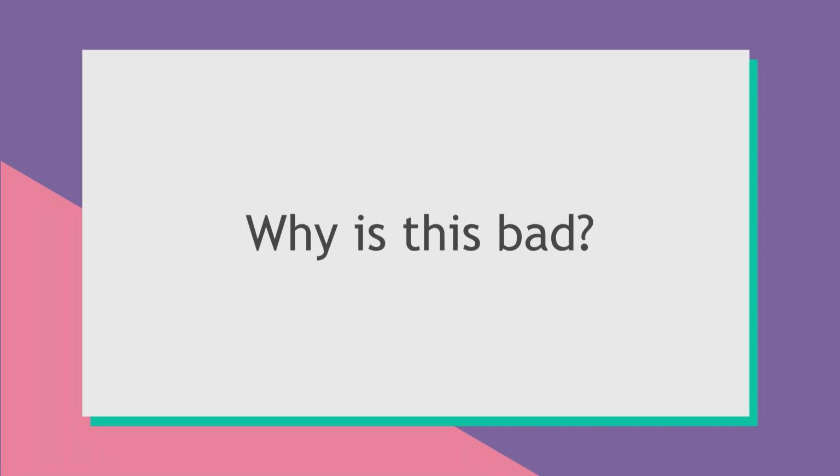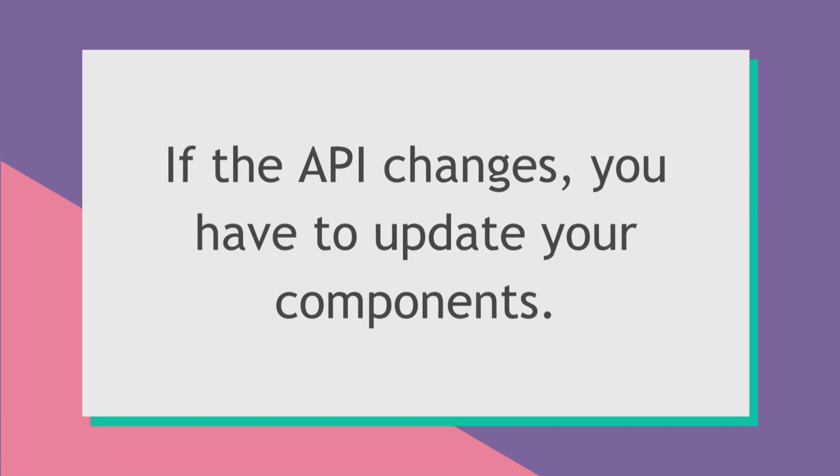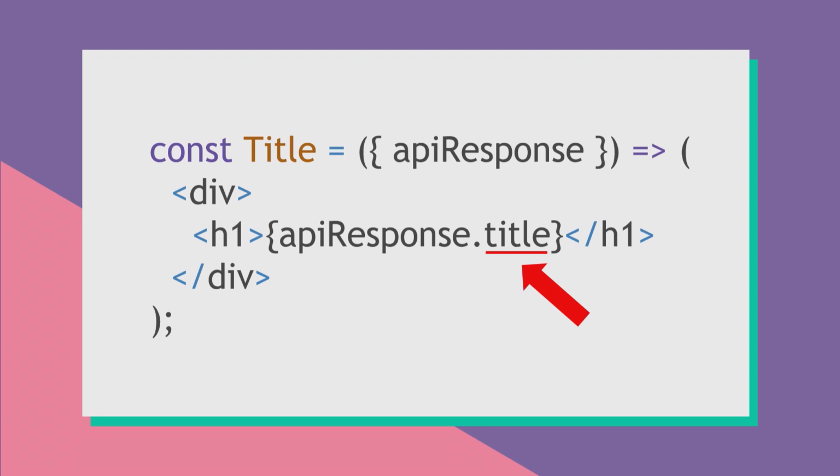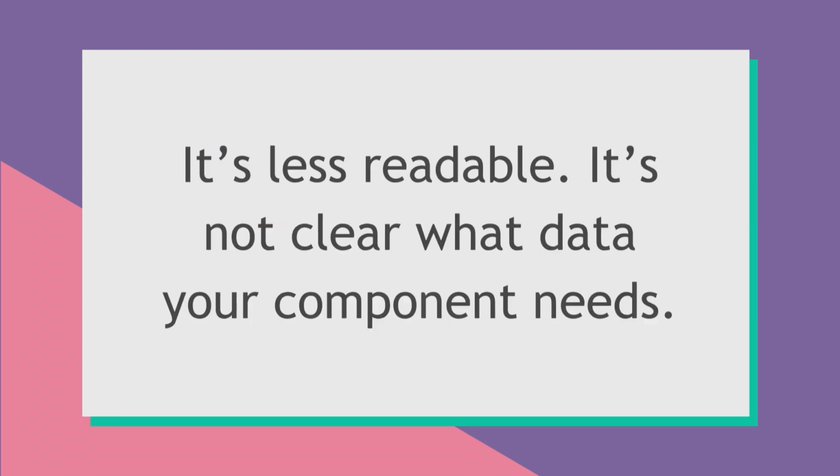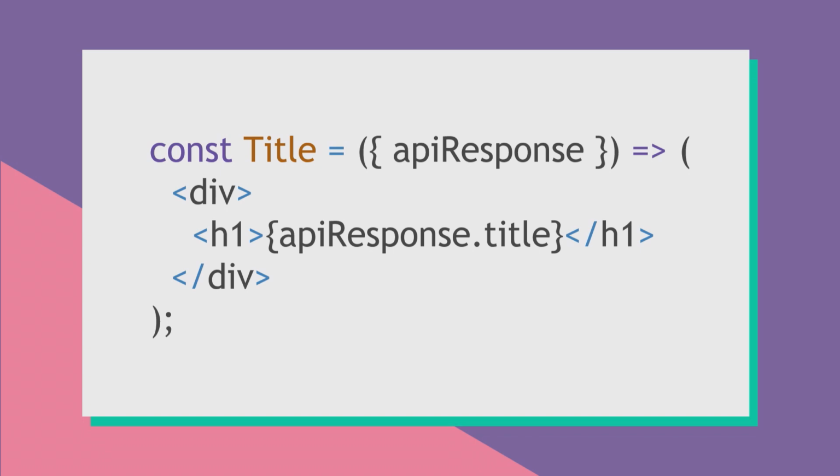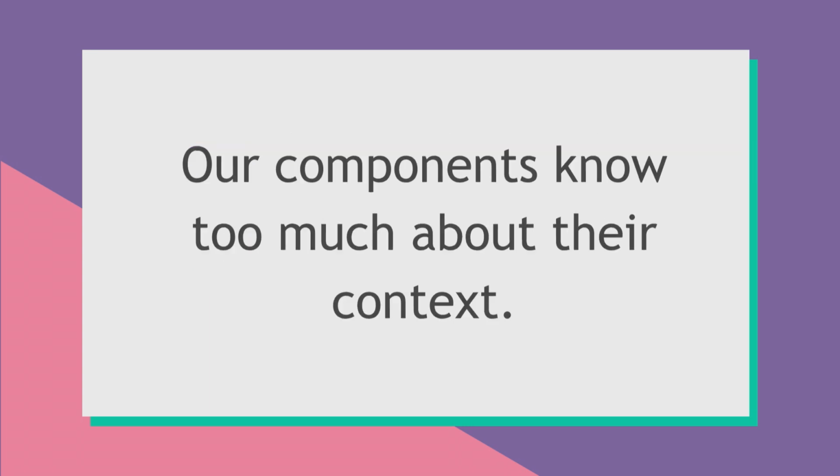Why is this bad? Well, if the API changes, then you have to update your components. So if the API developer changes the name of the title field to head, for example, then you have to rewrite your component. It's also less readable because it's not really clear what data your component needs. So when I'm a new developer and I look at this component for the first time, it's not clear to me what data I need to give this component in order to render it successfully.